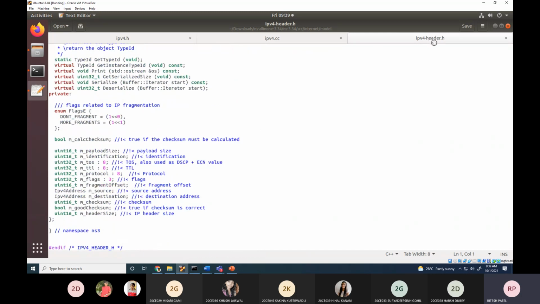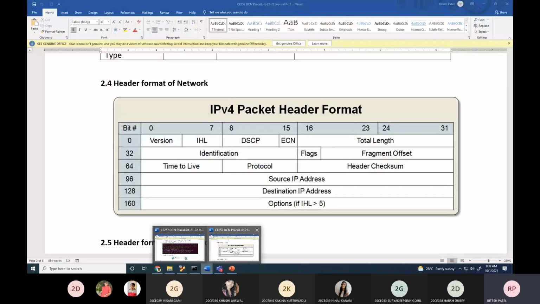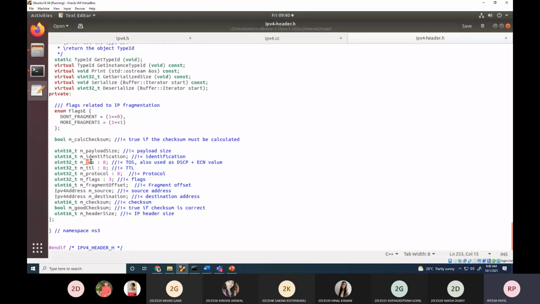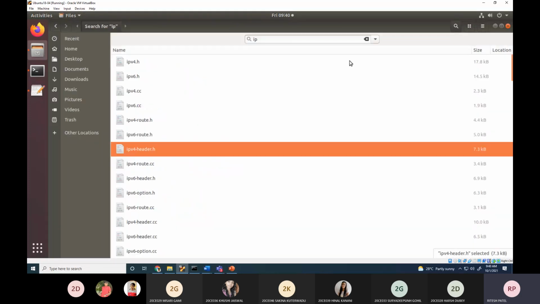So there is a file IPv4-header.h. You can find all those variables, the fields which you have over here. In the practical we had version, header length, DSCP, time to live, source IP, destination IP address, type of service, protocol. So if I keep them side by side,